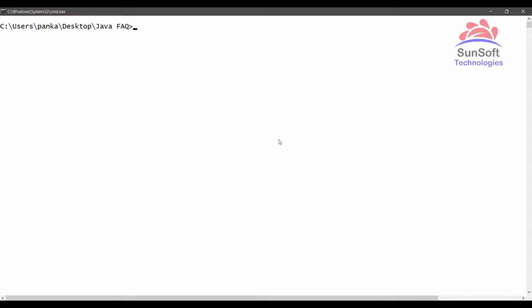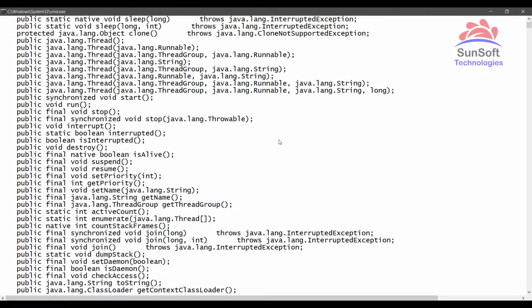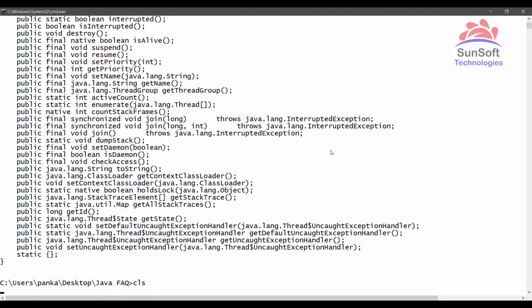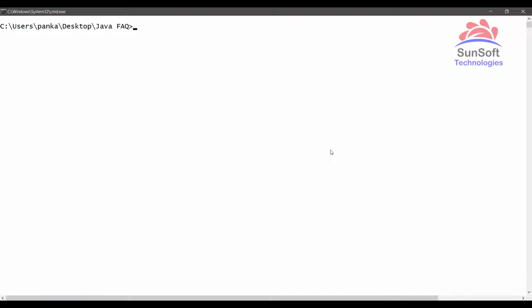Now we know if we want to create a thread, then we generally extend the Thread class. But let's check out what the Thread class extends or implements. So java.lang.Thread. When you type the Thread class, you can see here the Java Thread class implements the Runnable interface. So Runnable is one of the root APIs for all the thread related objects.